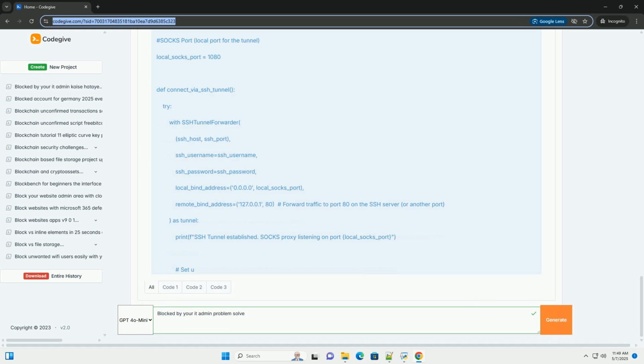3. Dealing with proxy restrictions. Using a VPN, virtual private network. A VPN encrypts your internet traffic and routes it through a server in a different location, effectively masking your IP address and bypassing proxy restrictions. However, many organizations block VPN traffic, so this might not work. Also, using a VPN can violate company policy.